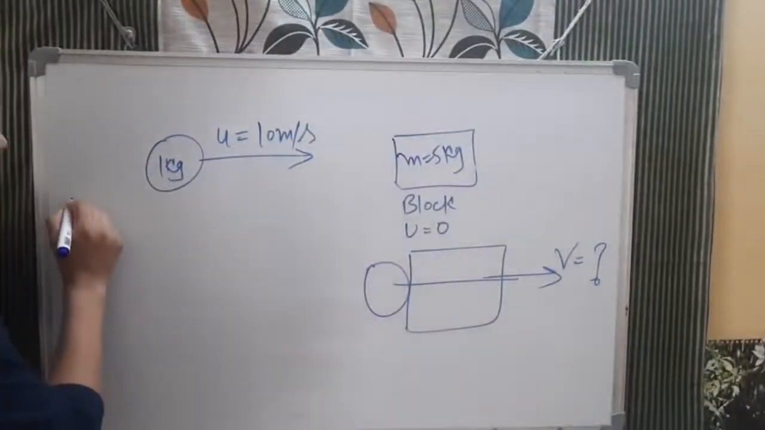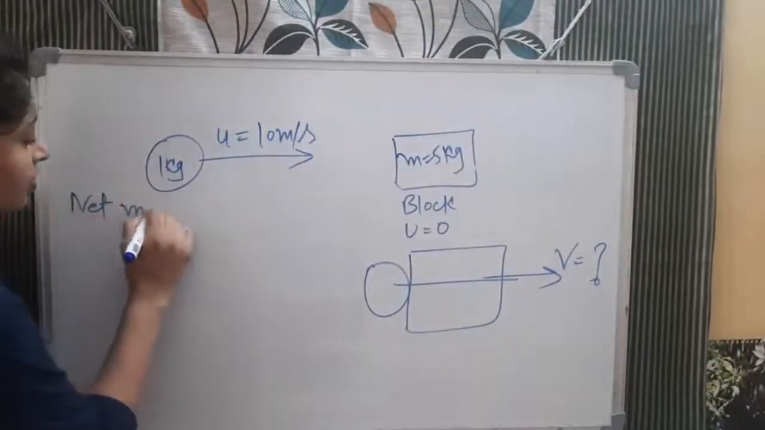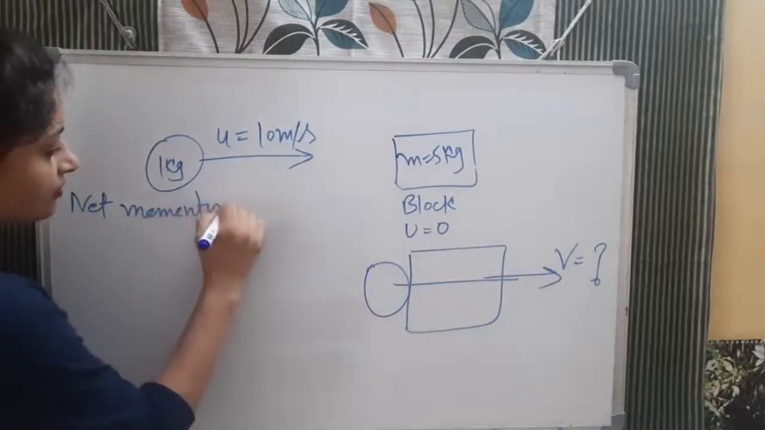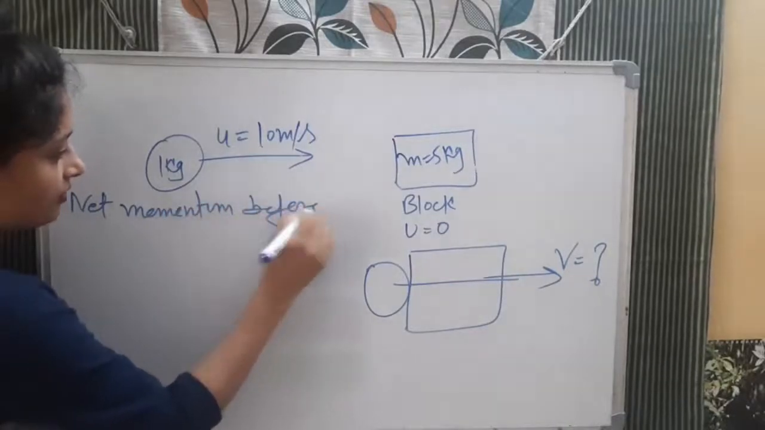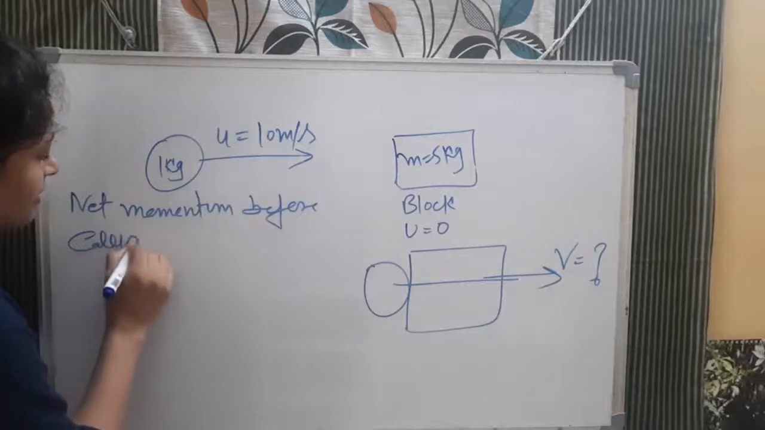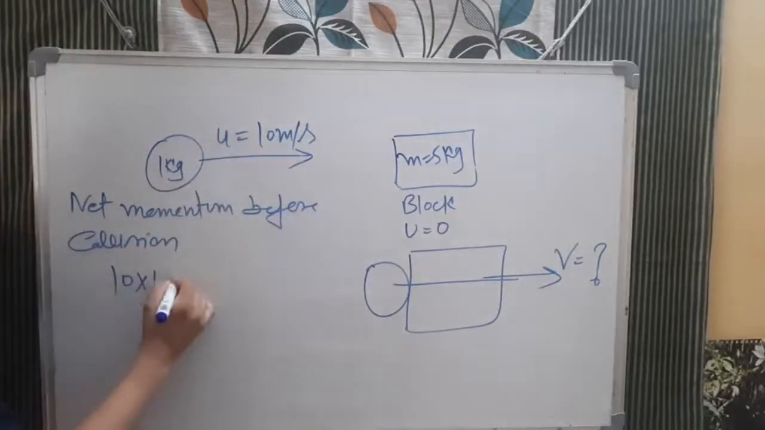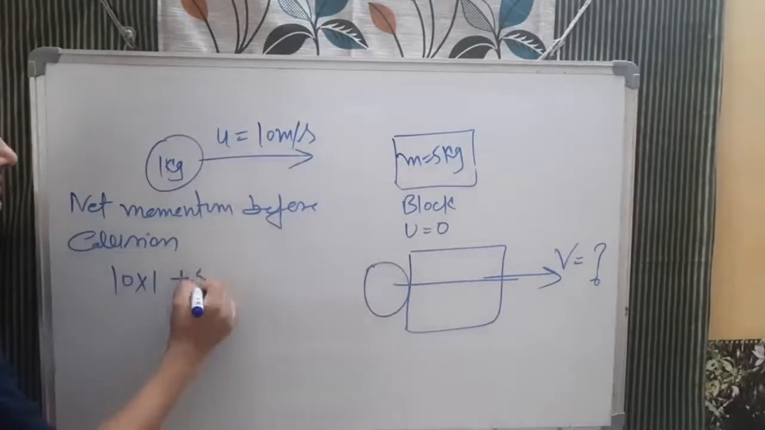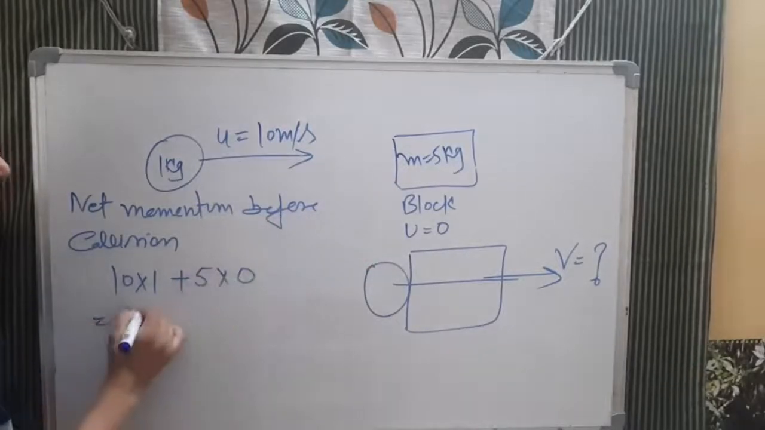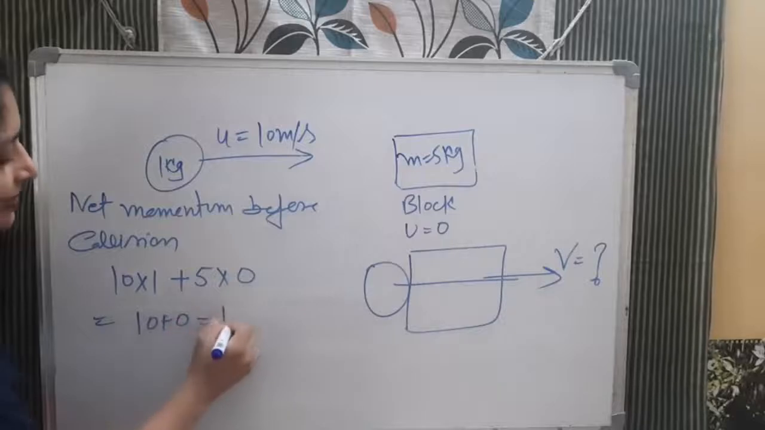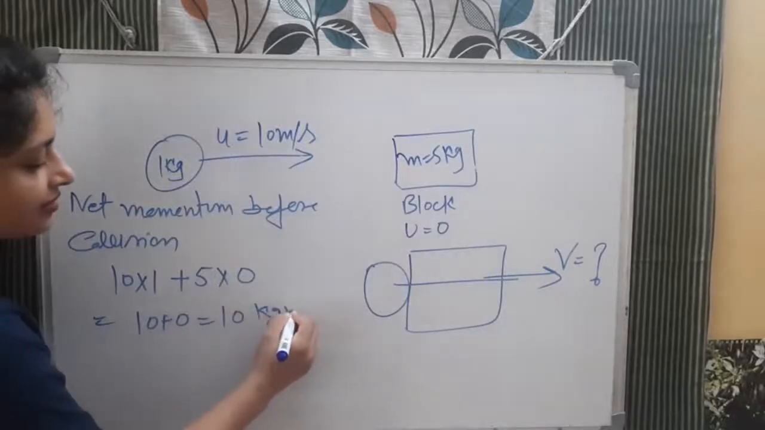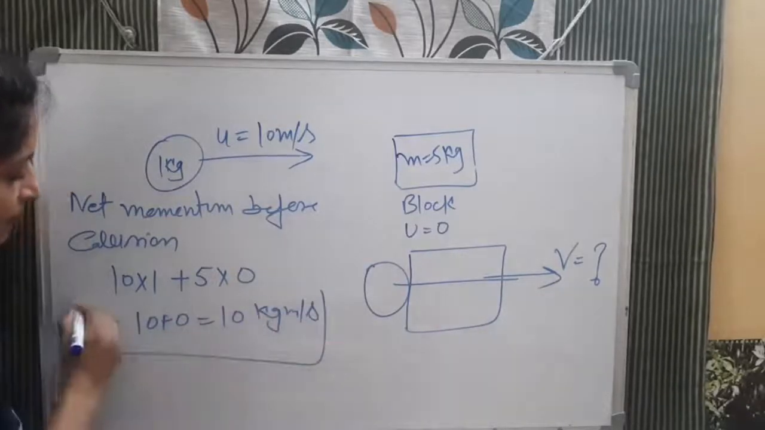So tell me, what will the net momentum before colliding be? Net momentum before collision. What will happen, bacha? Mass into velocity. So 10 into 1 plus the block's mass 5 into its velocity 0. So it will be 10 plus 0. It will be 10 kilogram meter per second. This will be the net momentum before collision.